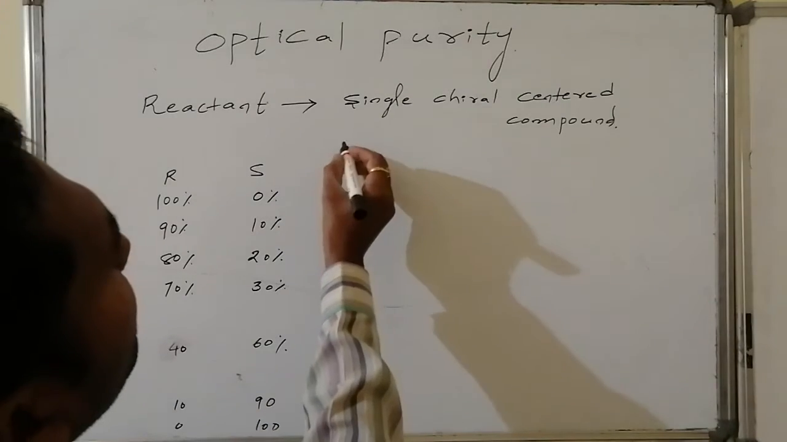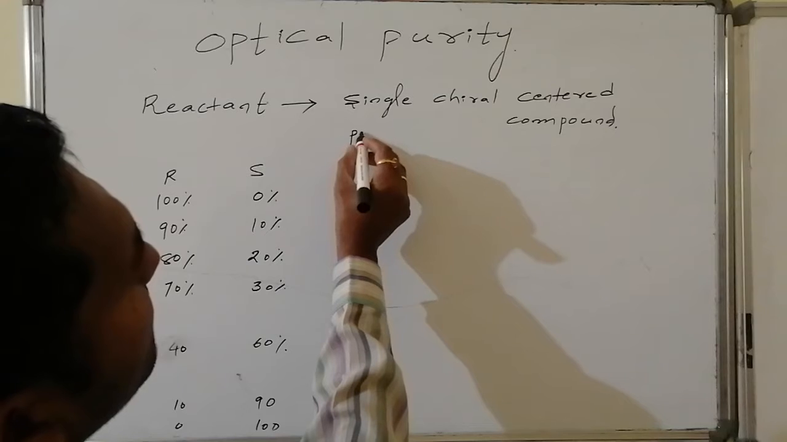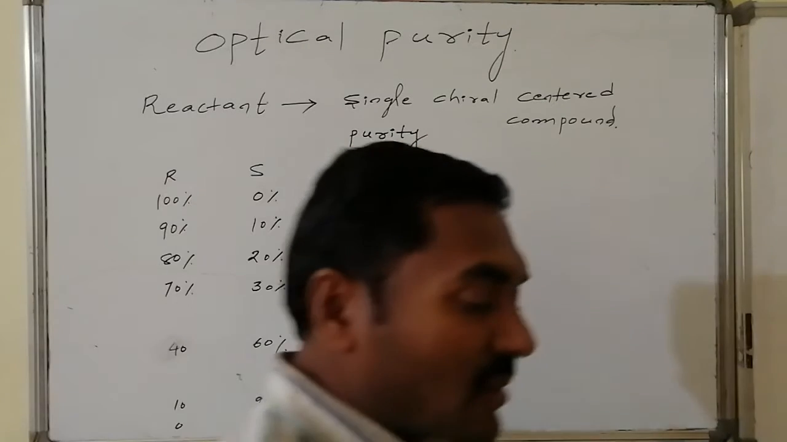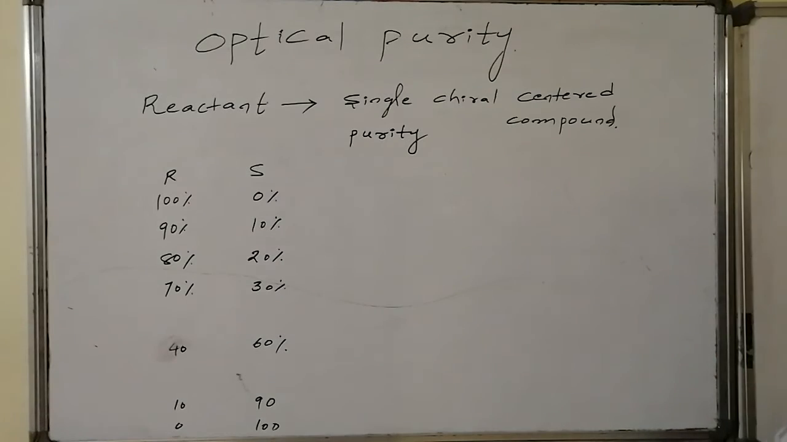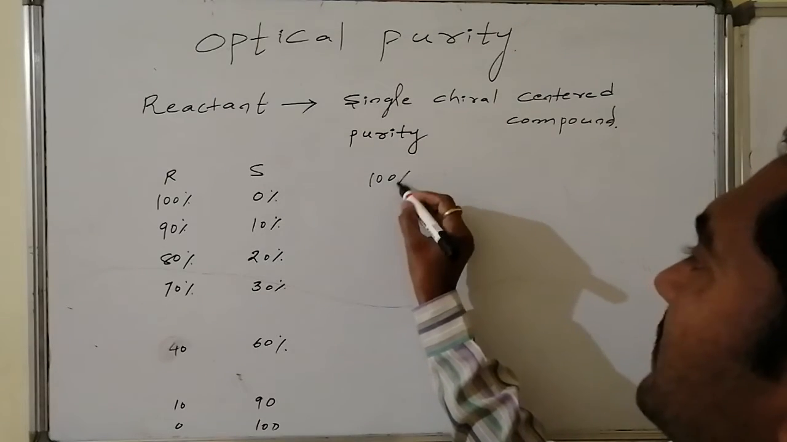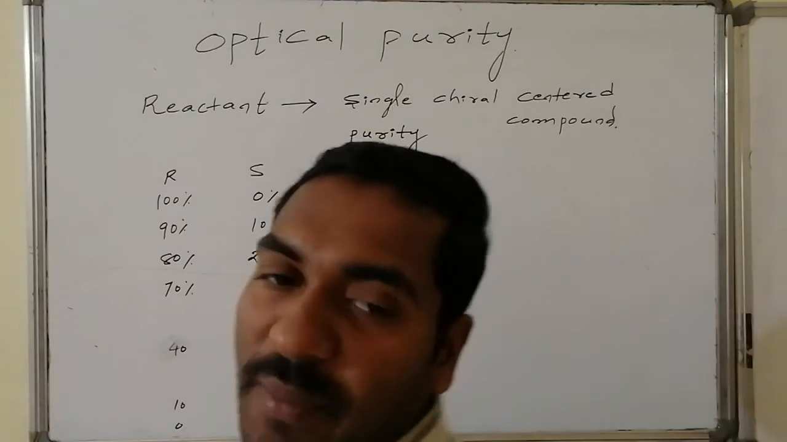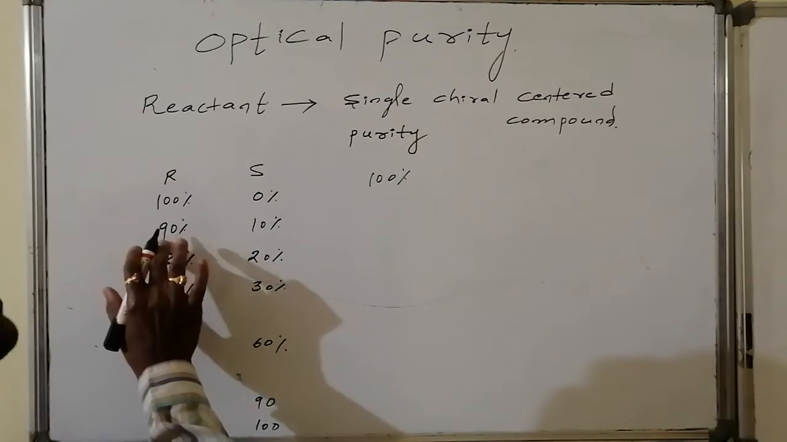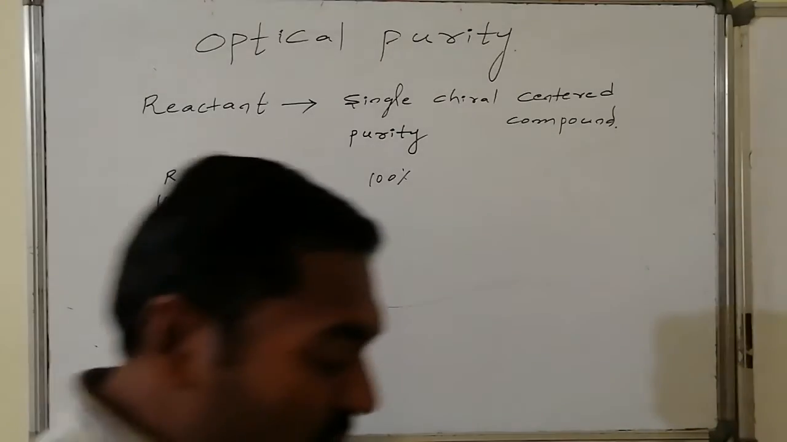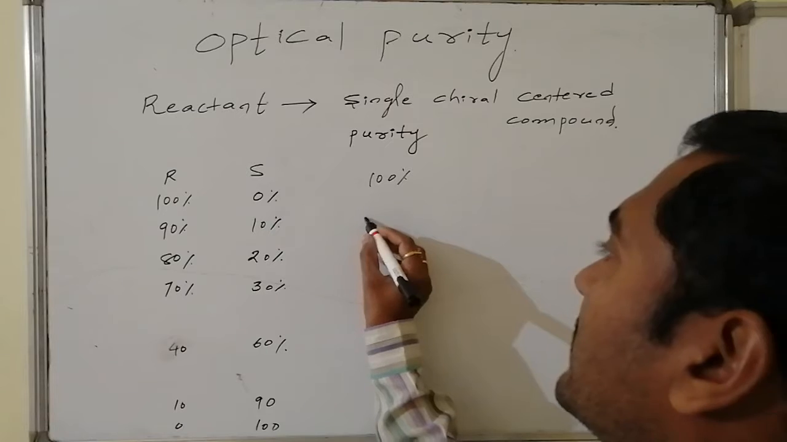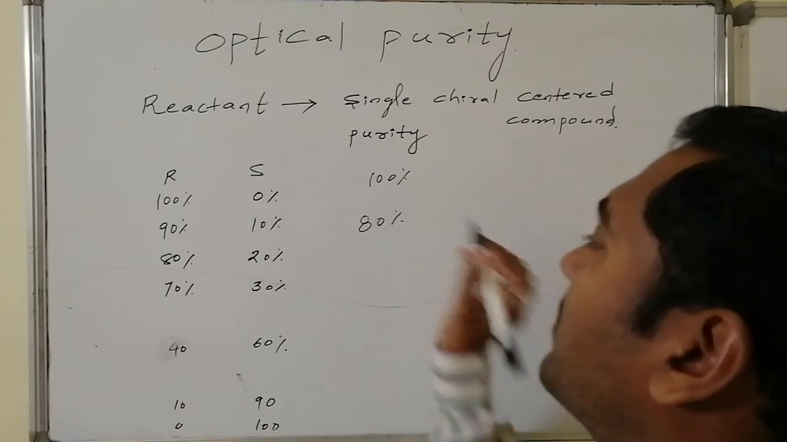Now suppose various combinations are produced, like here 100% of R and 0% of S. We know the purity here is 100%, that is optical purity, and whatever is 100% is said to be a pure compound. Hence the purity is 100% in the first case. Whereas in the second case, major percentage minus minor percentage is known as the purity. See here, major is 90% and its enantiomer is 10%, and purity is given by 90 minus 10. This optical purity is 80%.